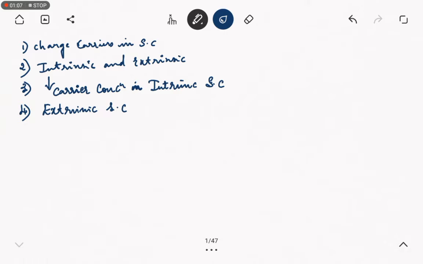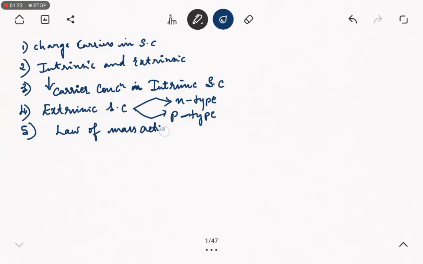And here in this we have N-type and P-type semiconductors. Then fifth one is law of mass action. Sixth topic is direct and indirect band gap semiconductors. So we will take up with this charge carriers in semiconductor.